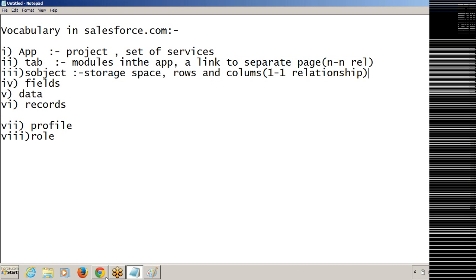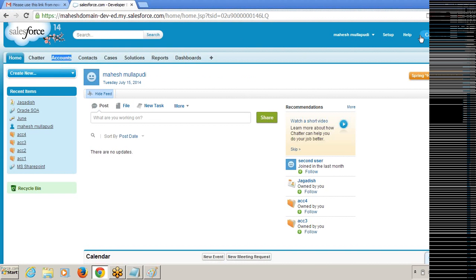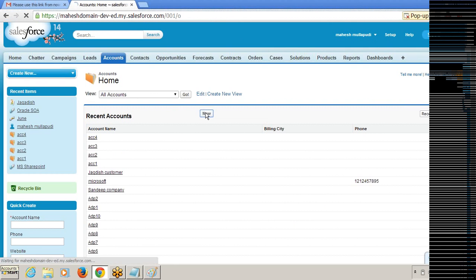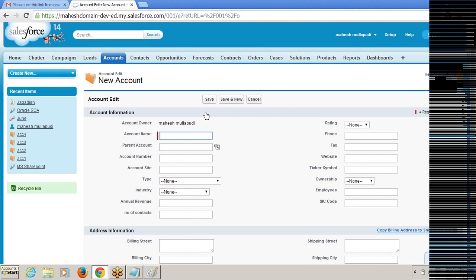Actually here you get tabs, right? Let me go to the sales application. These are the tabs. Through this tab, you are going to the SObject. Once you click on Accounts and click on the New button, it is the SObject, and inside the SObject we have the fields. In other words, a tab is nothing but a door or entry point. Through this tab, we are entering into the SObject. That's why we can create only one tab for a single SObject. We can't create more than one tab for a single object.